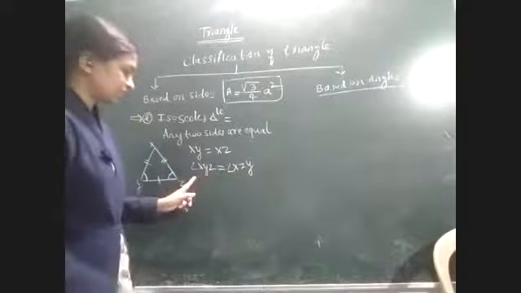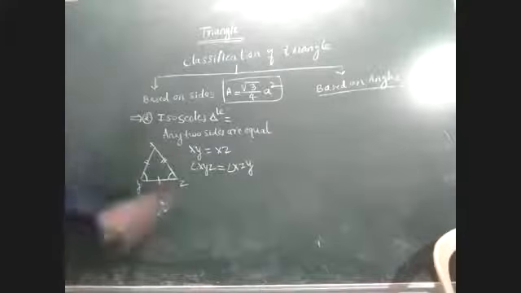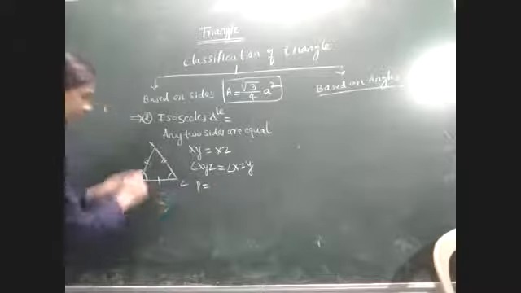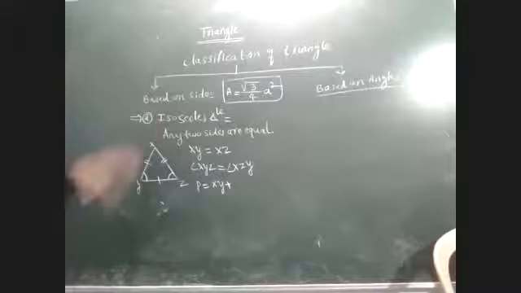XY is equal to XZ and angle XYZ is equal to angle XZY. So here also the perimeter is the same. Which definition of isosceles triangle is there? Any two sides are equal. That is the definition of the isosceles triangle.